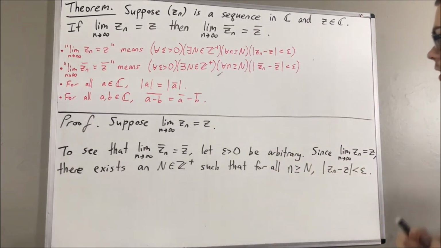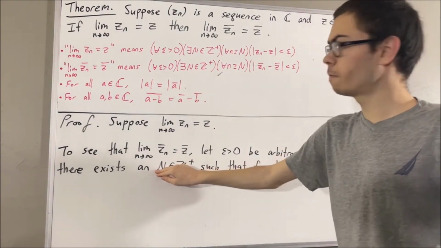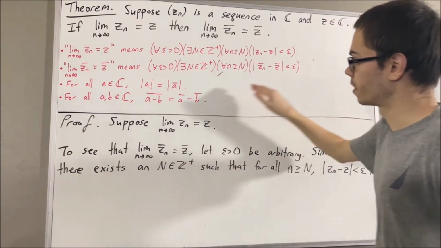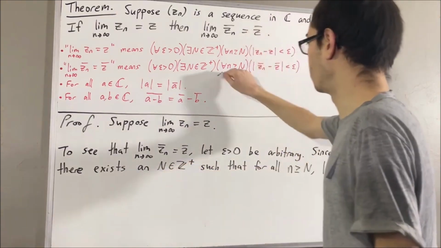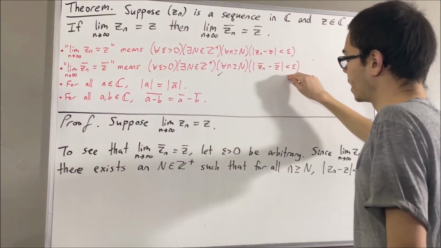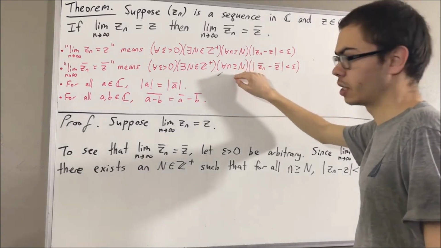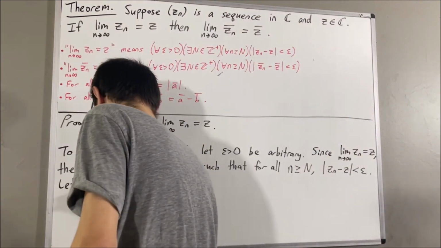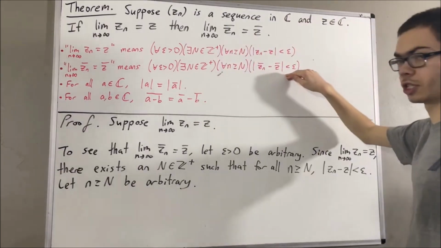And the claim is, if we take this positive integer to be the capital N in our proof, then this statement will be true. So, taking this positive integer to be the capital N in our proof, we proceed to prove that this statement is true. And since we're trying to prove a statement about all n greater than or equal to capital N, let's give ourselves an arbitrary n greater than or equal to capital N. From here, we want to prove that this inequality is true.